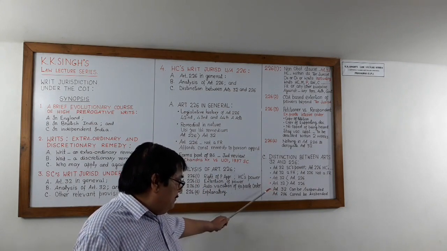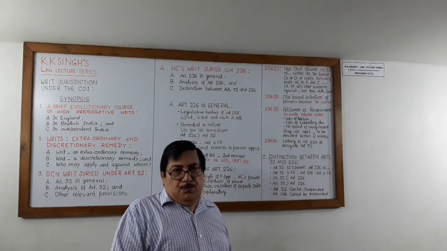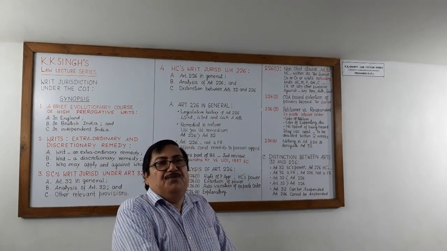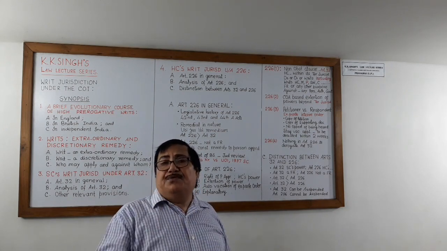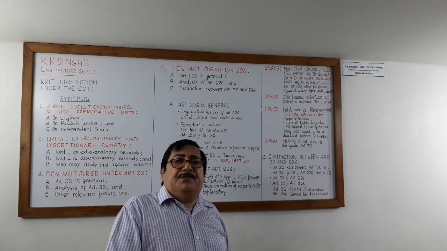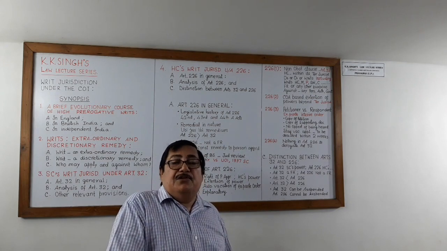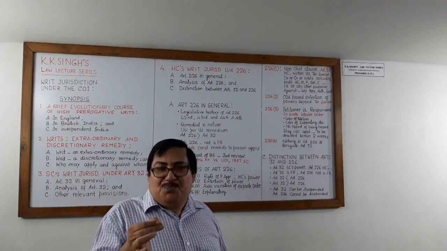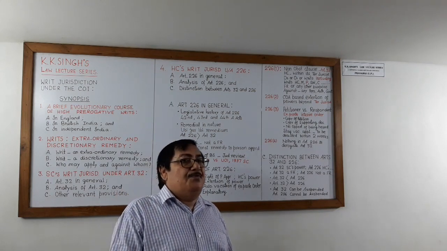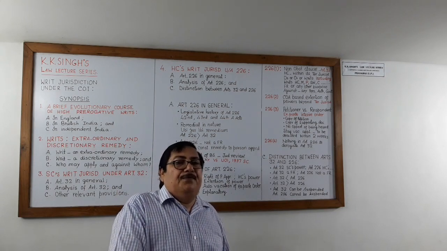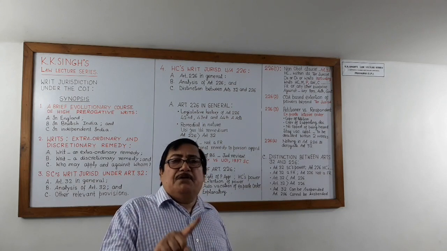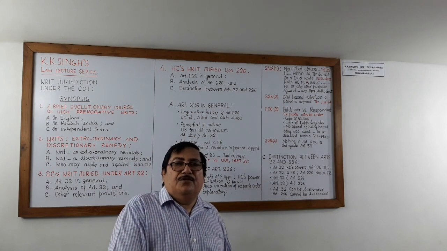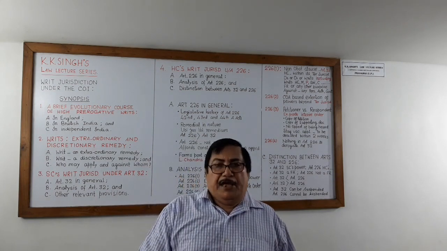Next. Article 32 can be suspended in accordance with the provisions of the Constitution. Do you remember Article 32, Clause 4? It provides that Article 32 can be suspended in accordance with the Constitution. Can Article 226 be also suspended? No, it cannot be suspended. 32 may be suspended, but 226 cannot be suspended. This is all for today. Thank you very much.